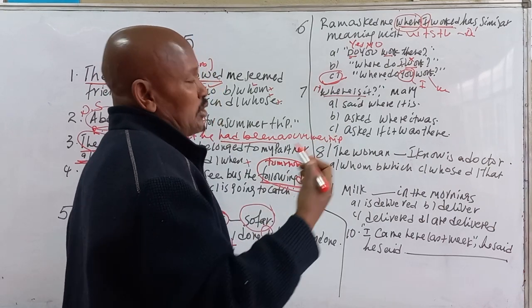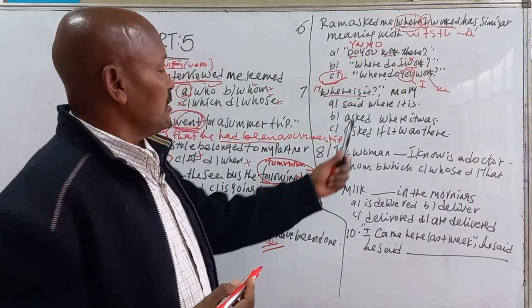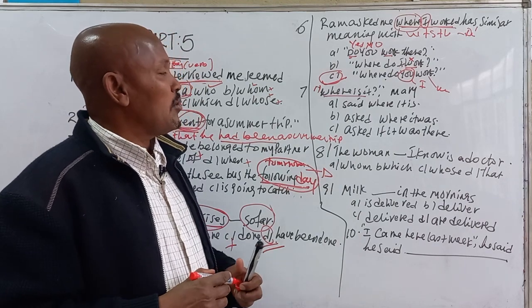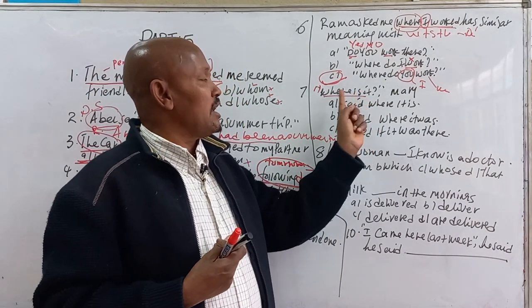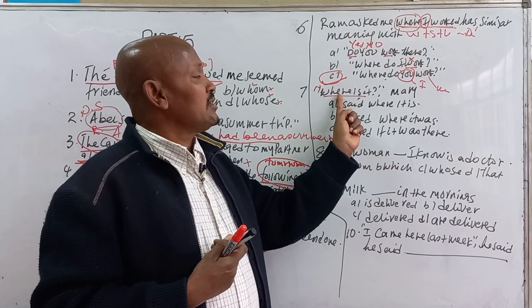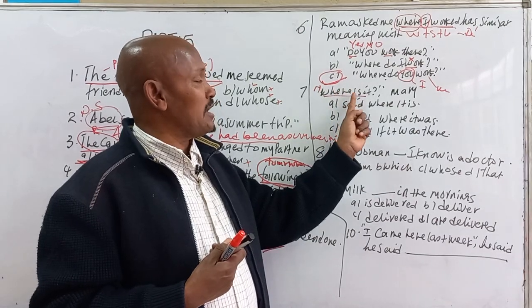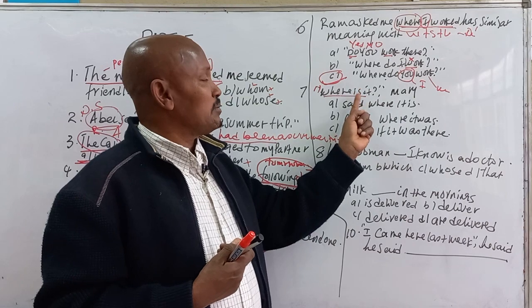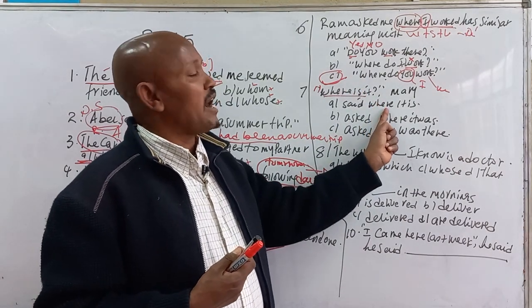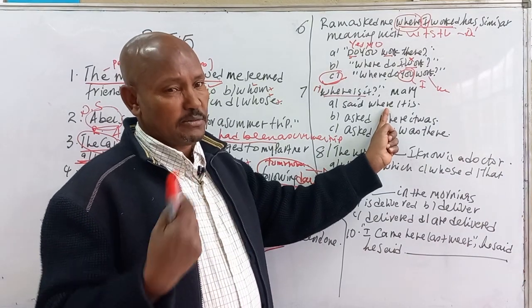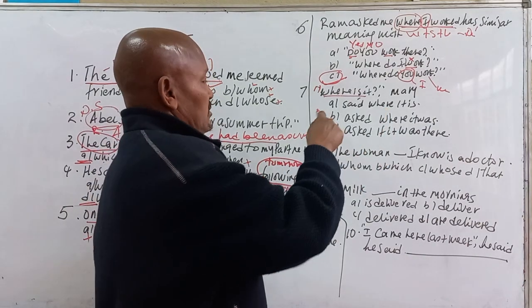So you are going to report one of the following statements. Mary said where it is. Is it possible? Well, this is simple present tense and a WH question, so it is reversed. It means WH question plus subject plus verb. So the tense must be changed and the pronoun must be changed. In this case, nothing has been changed, all right? Nothing has been changed. So this is not the answer.